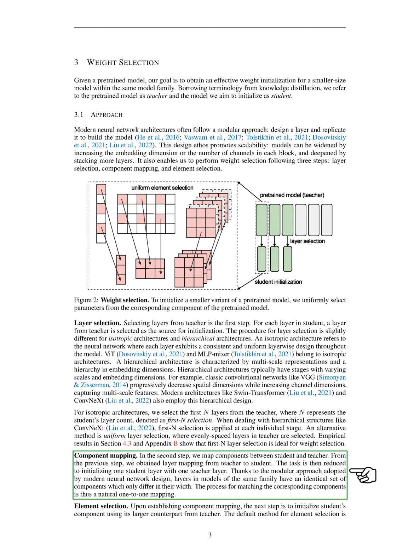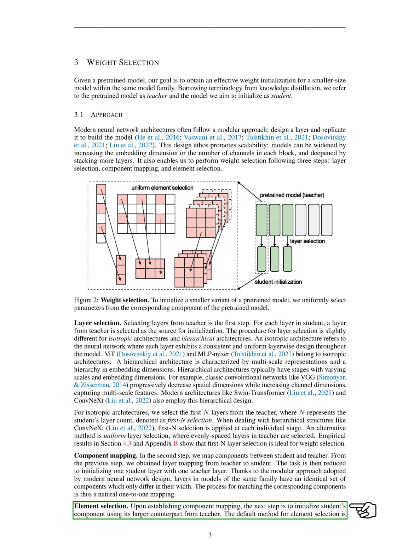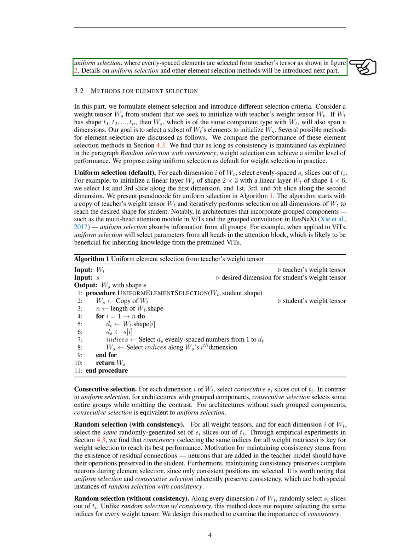Next, we map components between the student and teacher models. Since modern neural networks often use a modular design, the layers in models from the same family have the same components, just in different sizes. This makes it easy to match corresponding components between the two models. Finally, we initialize the student's components using the corresponding components from the teacher model. The default method for this is uniform selection, where we select elements at regular intervals from the teacher's tensor. We'll discuss this and other methods in more detail shortly.